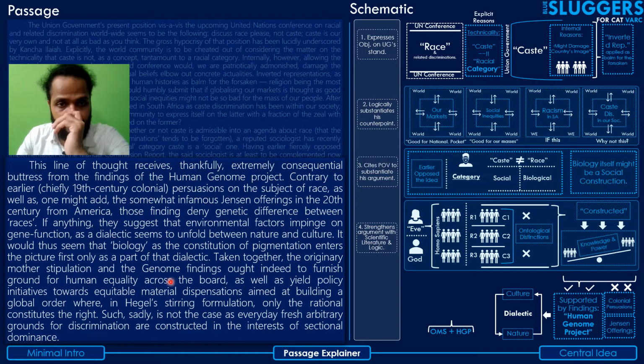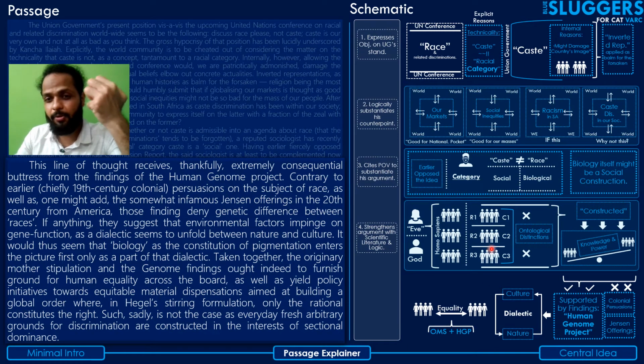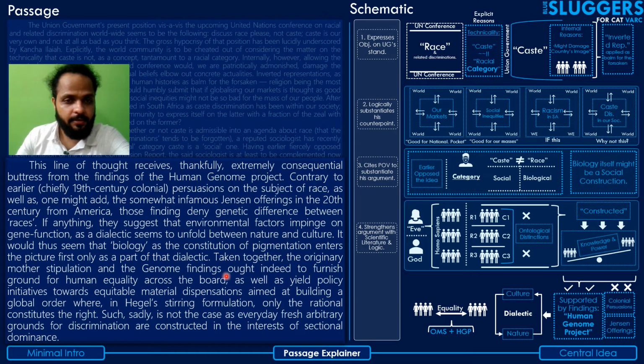the author has described here, and the genome findings. The OMS is for originary mother's stipulation, and HGP is for human genome finding. These, when taken together, they ought indeed to furnish ground for human equality across the board. So these two substantiating points, when we take together, which make the point that everyone is actually equal, and all these differences have been constructed by people themselves, right? They basically make a case for human equality